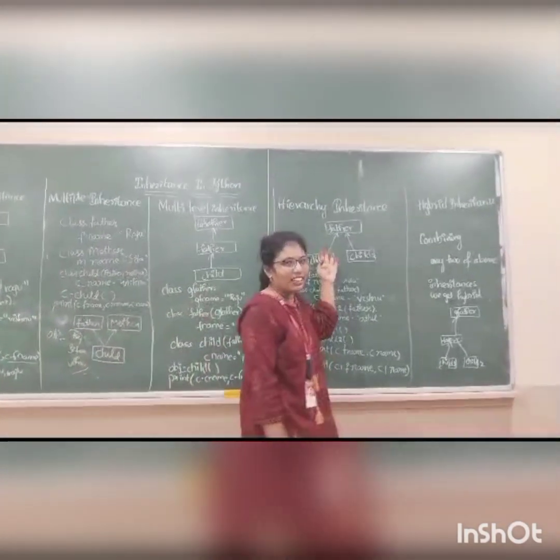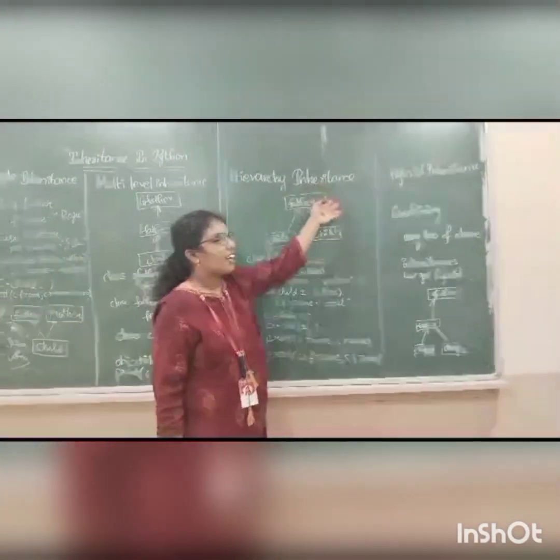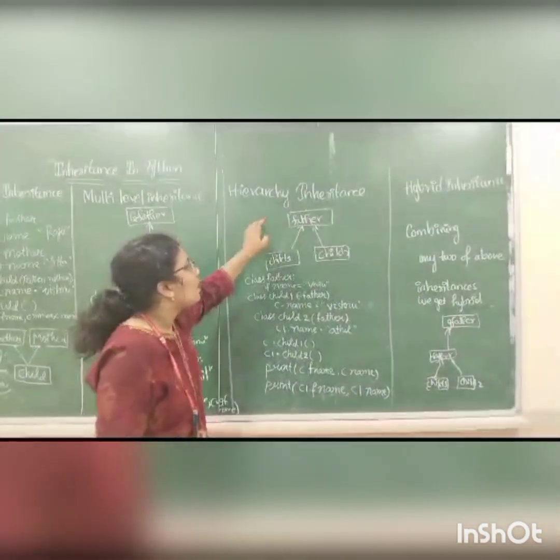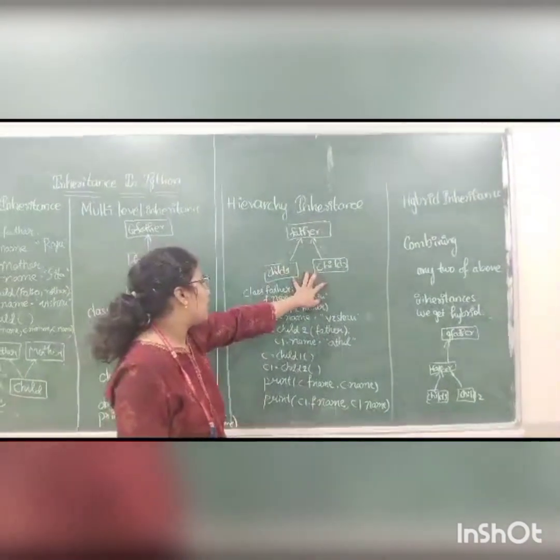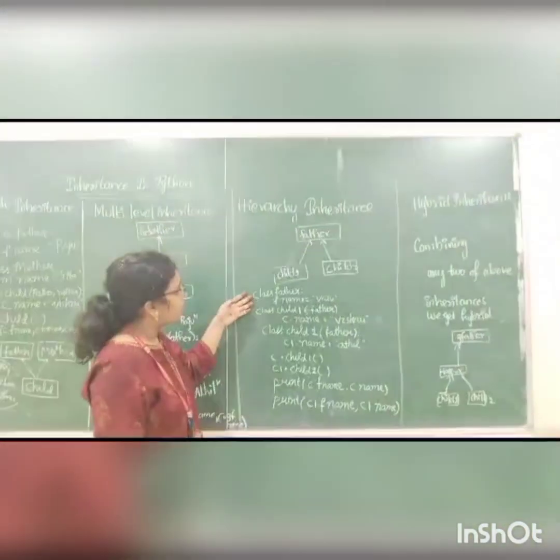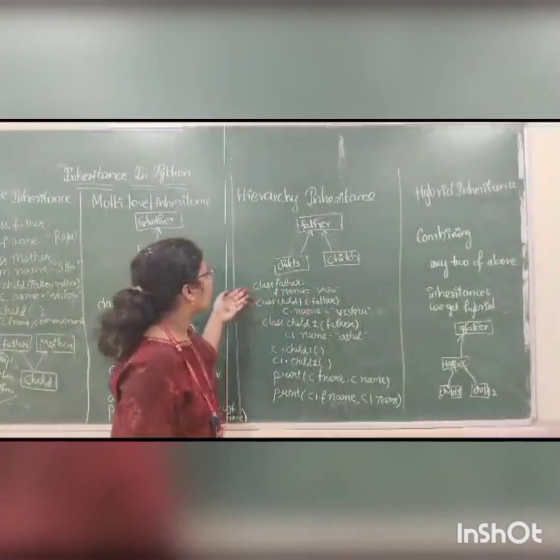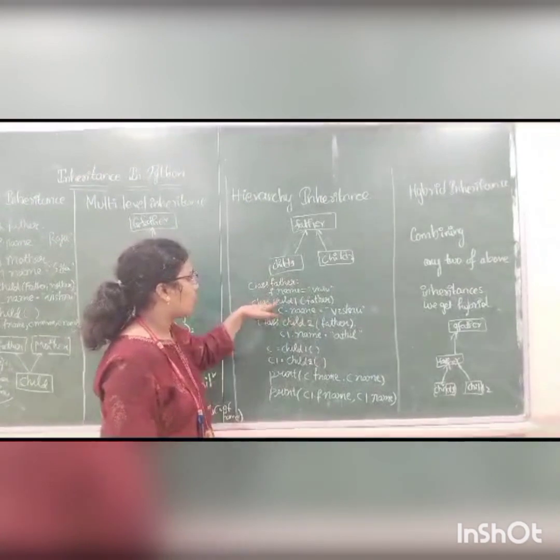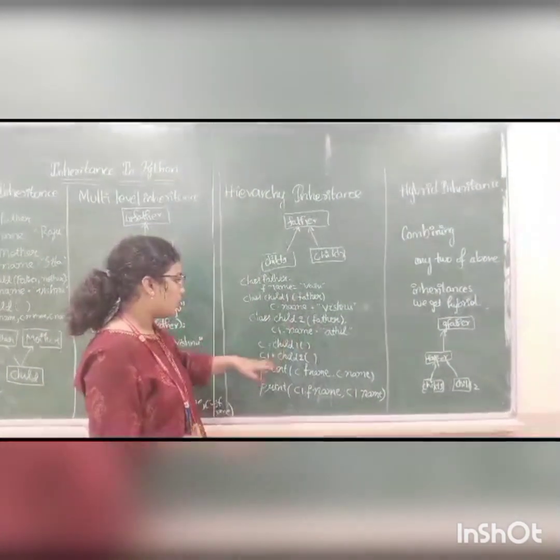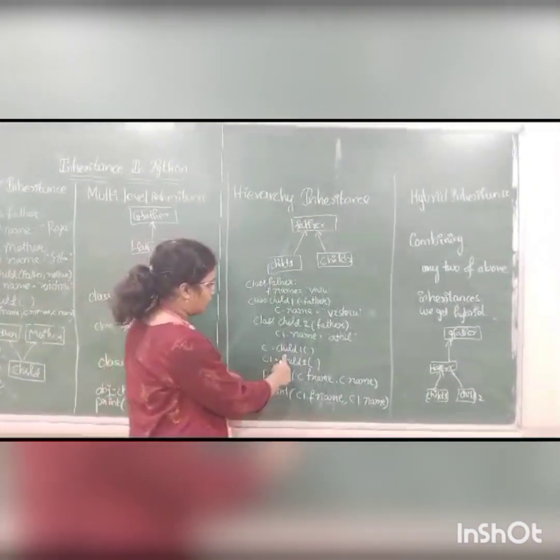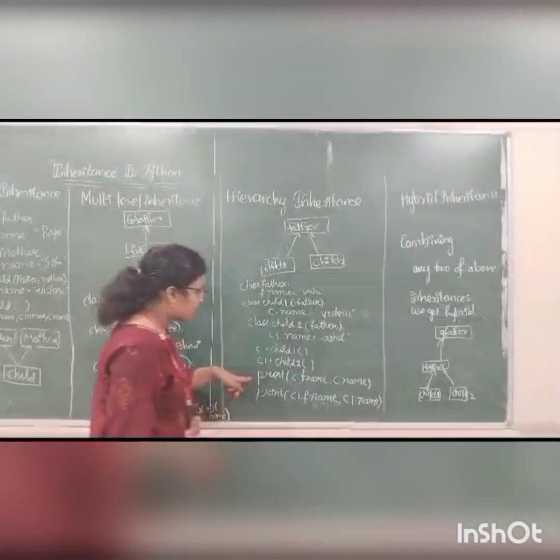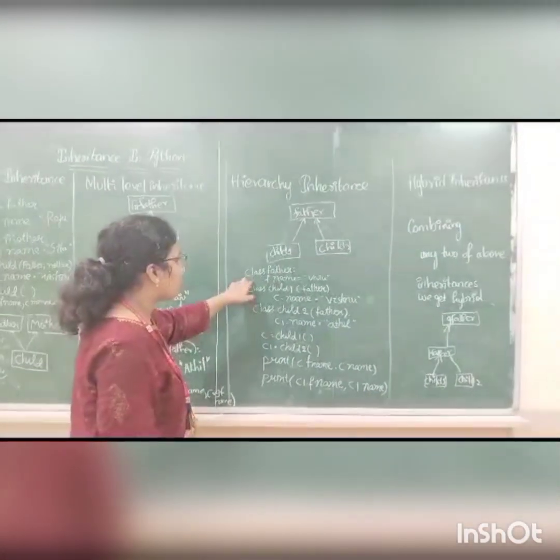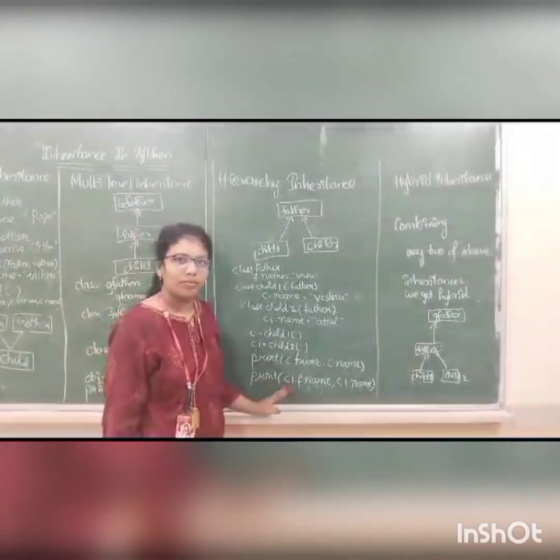And hierarchical inheritance. Hierarchical inheritance is like a tree structure: one base class and two derived classes. That is, only one father and two children. In the program, I created a class for the father and child one, and I inherited the properties of father to child one as well as child two. Now I created objects for child one as well as child two. We can access the properties of father from child one as well as child two.